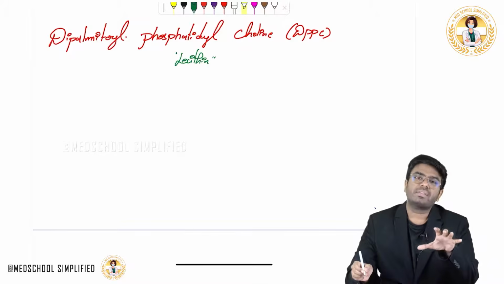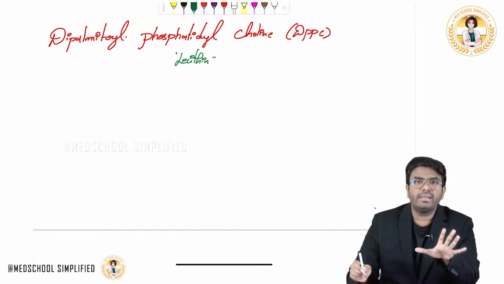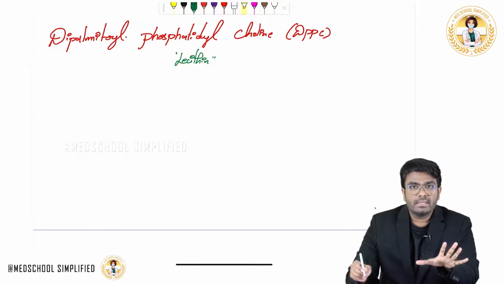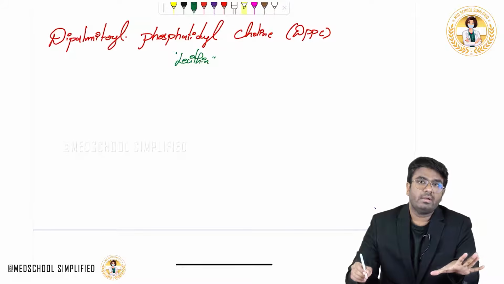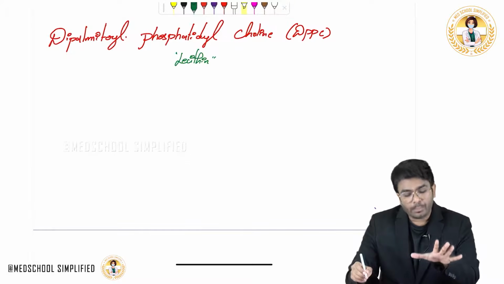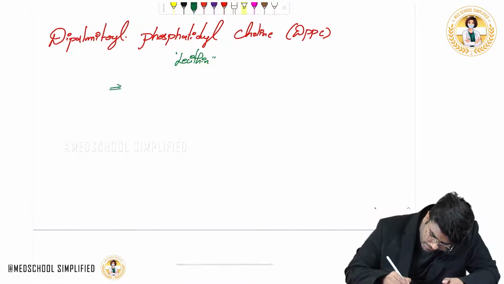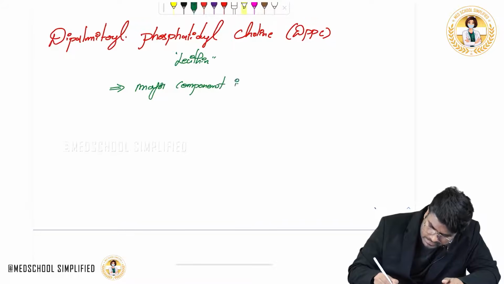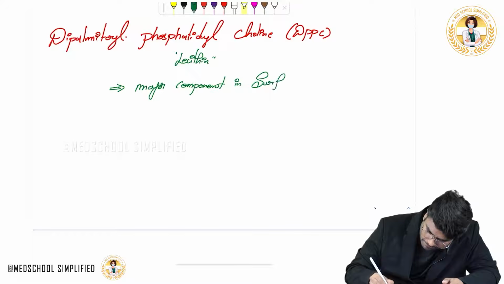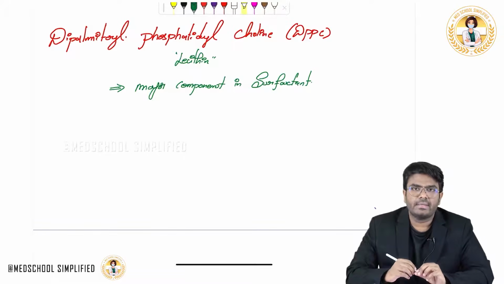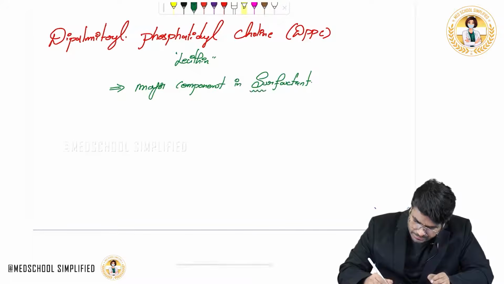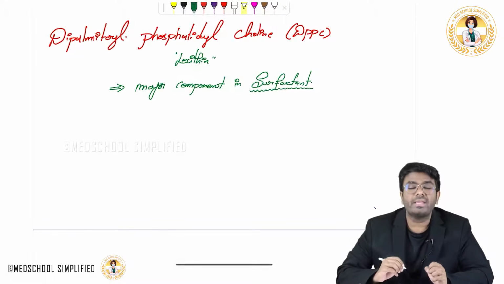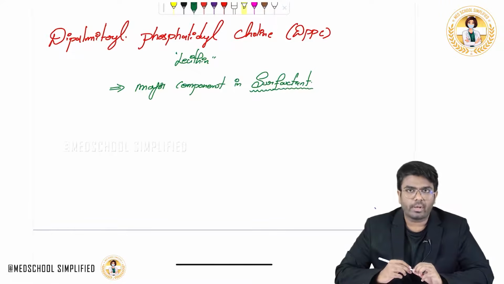Yes, it's a phospholipid and a part of the cell membrane, but DPPC is also a major component in surfactant. In this surfactant, the major component is lecithin, or dipalmitoyl phosphatidylcholine.